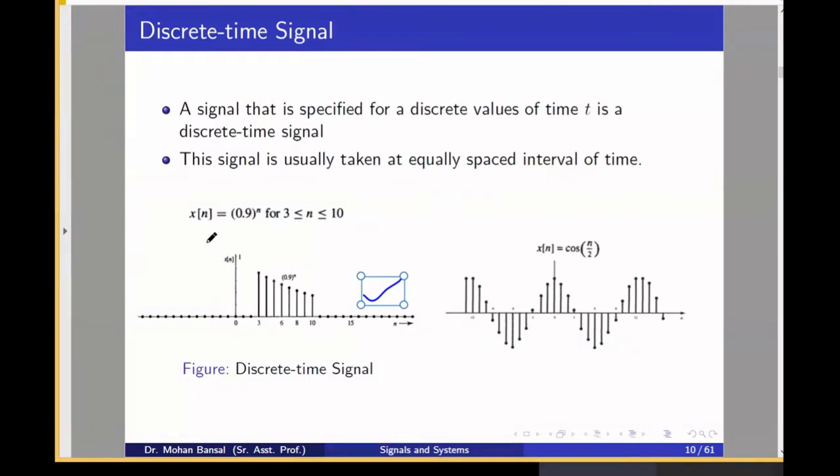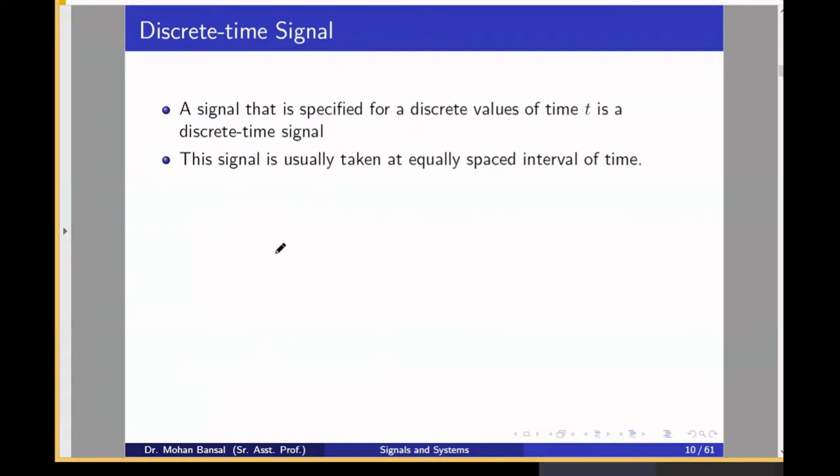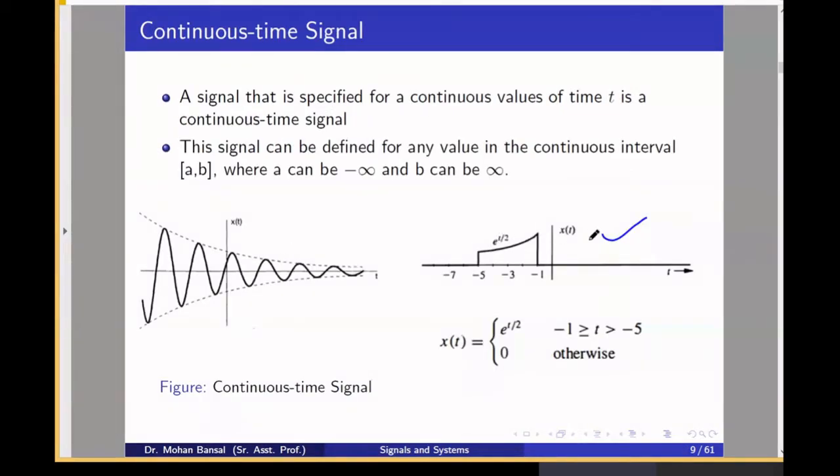Okay, discrete time signal. I have a doubt, sir. Yes, ask. Sir, in the continuous time signal, there was a discontinuity in the graph. Still, it is called a continuous time signal, sir. Why, sir? Just a minute. You are asking about this graph? Yes, sir. Okay. In this graph, this signal is not discretized at each interval. This is continuous in nature, but the signal is defined as e to the power t divided by 2 between minus 1 to minus 5. It is not discretized at intervals.